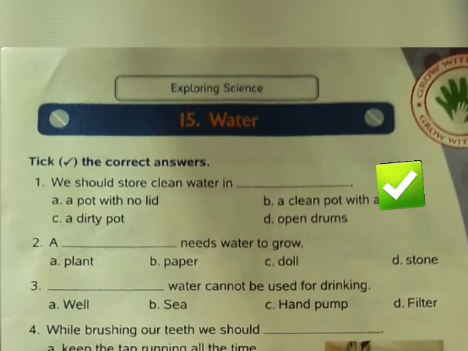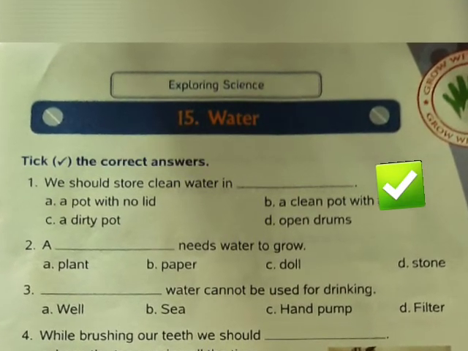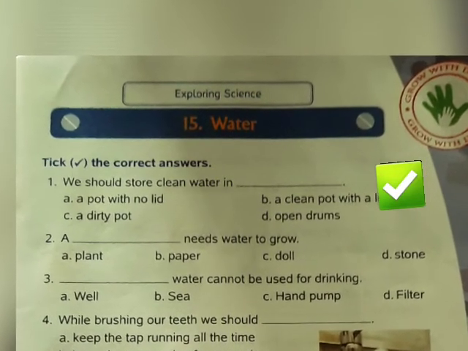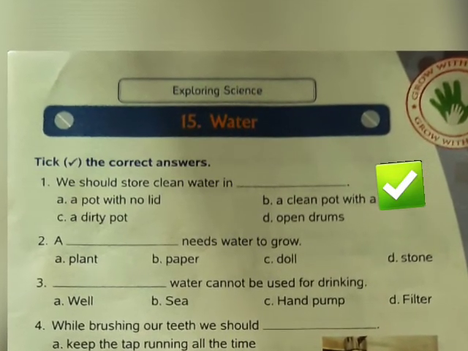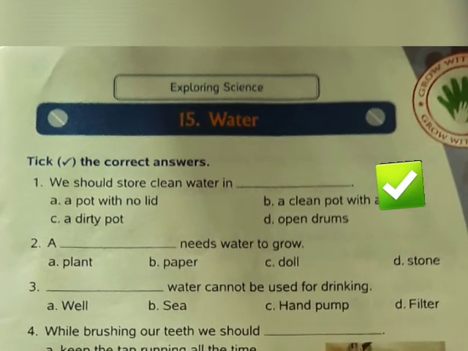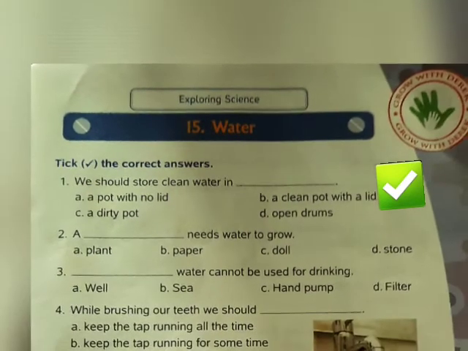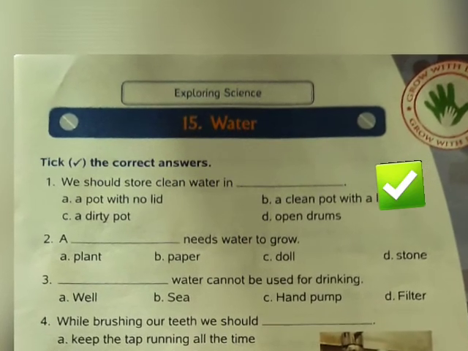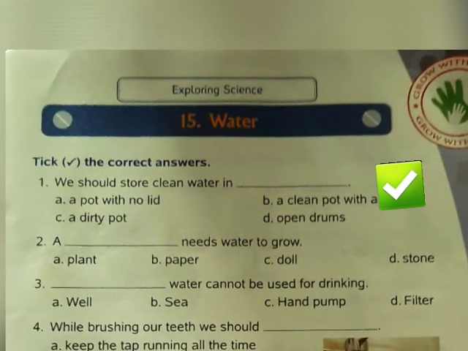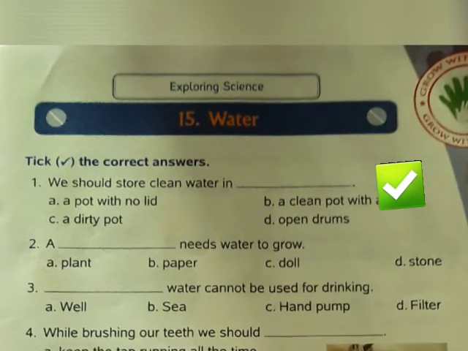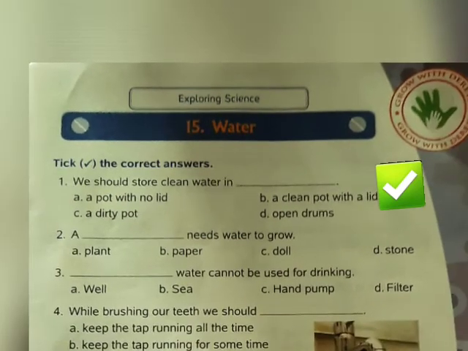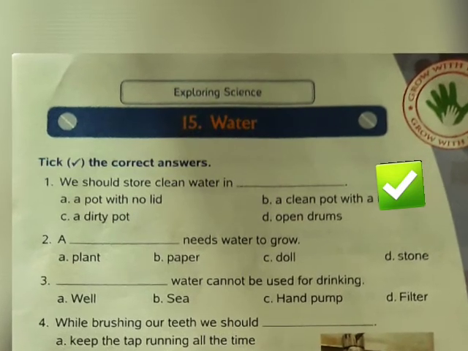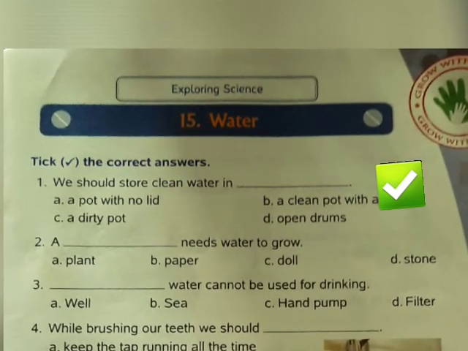If we pour water in a pot with no lid, it will not store, it will blow. A clean pot with a lid. Yes, this is the right answer. We should store clean water in a clean pot with a lid. A dirty pot? Never. Open drums? No, because if you store clean water in open drums, it will get dirty, and mosquitoes will be there. So the right answer is B, a clean pot with a lid.